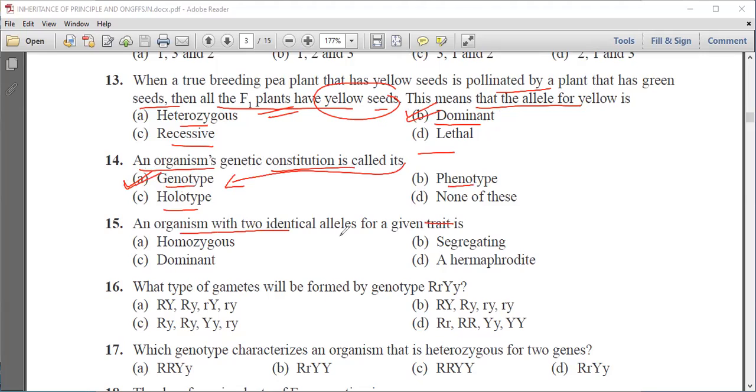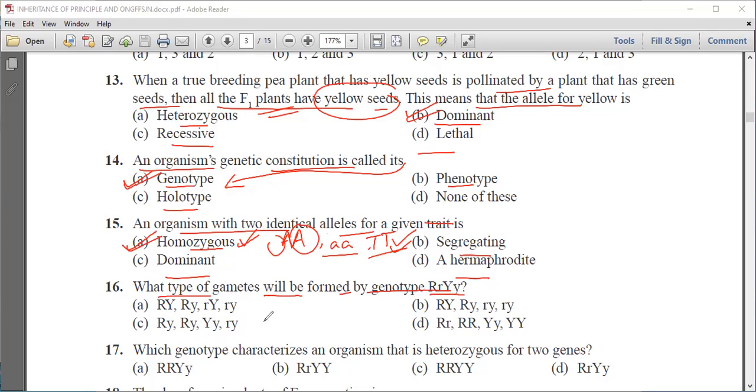An organism with 2 identical alleles for a given trait is homozygous, segregating, dominant, or hermaphrodite. Now we know when there are 2 identical alleles for a given trait, it is known as homozygous condition, like TT, where T is for tallness. Next is, what type of gametes will be formed by genotype RrYy?